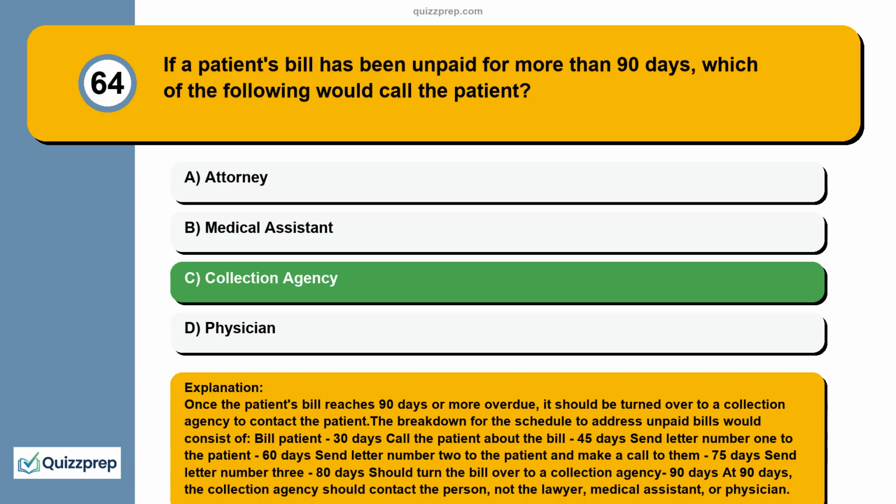The schedule for unpaid bills is: bill the patient at 30 days, call the patient about the bill at 45 days, send letter number 1 at 60 days, send letter number 2 and make a call at 75 days, send letter number 3 at 80 days, and turn the bill over to a collection agency at 90 days. At 90 days, the collection agency should contact the person, not the lawyer, medical assistant, or physician.